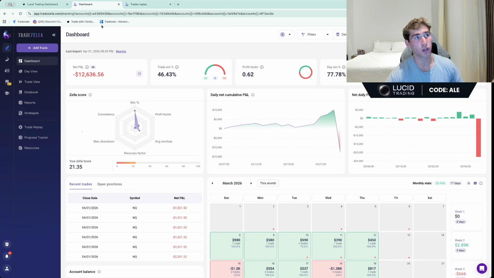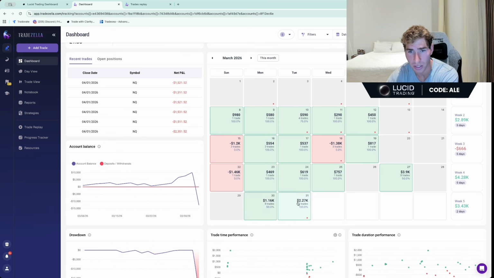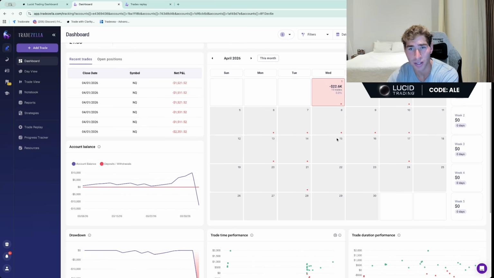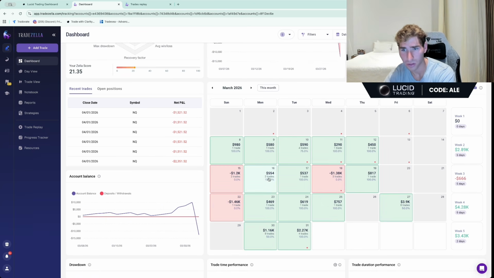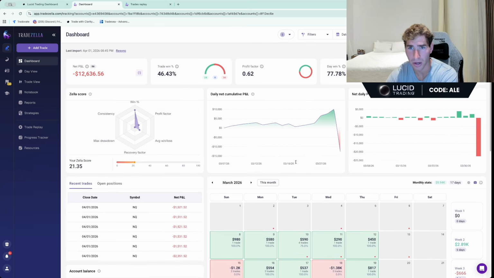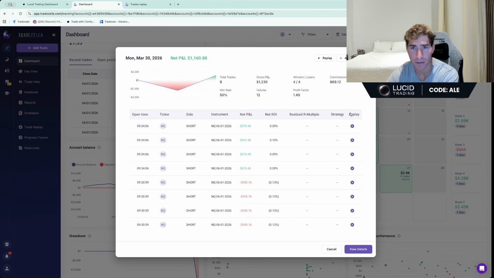I was up $1,000 per account, and then sadly, I lost them on Wednesday. As you can see here, pretty good week, Monday, Tuesday. And then Wednesday, I took a lot of losses and lost all the accounts. Now, full transparency, I did go on tilt. I am going to show you guys my trades on Monday for starters.